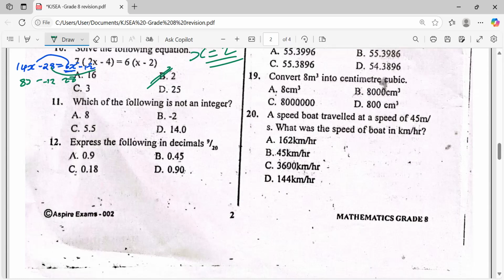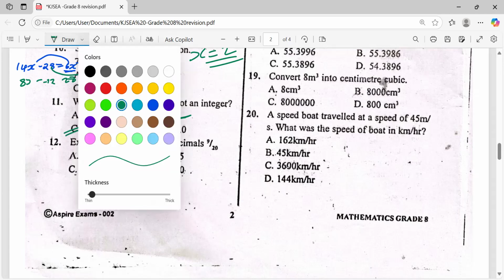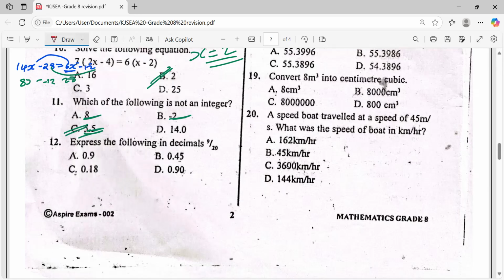Now, which one is positive here? We can check this one is a positive whole number, isn't it? And this one is also negative. What about this one? Is it an integer? It consists of a decimal point, which means you can convert this one into a fraction. Of course, this one is a fraction. So we can have our answer being C. Our answer is C. Very good. We are now in a better position.